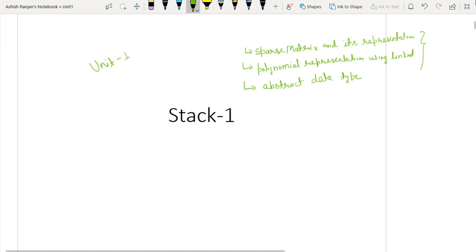and this unit is starting from stack. So stack is a type of linear data structure. I have told you in the very starting of my lecture that data structure is of two types. First one is linear data structure. And second one is non-linear data structure.